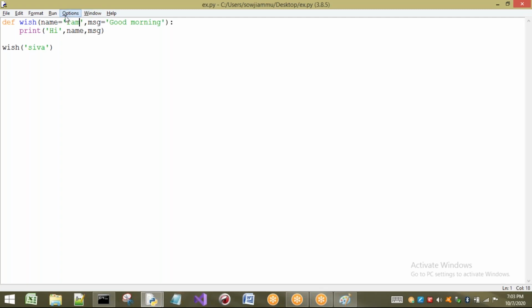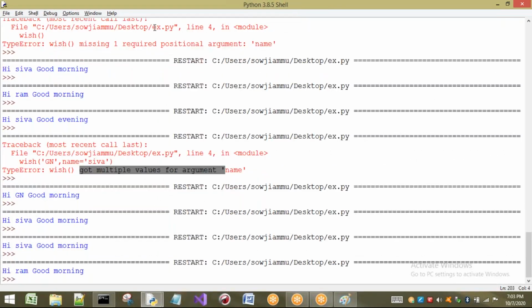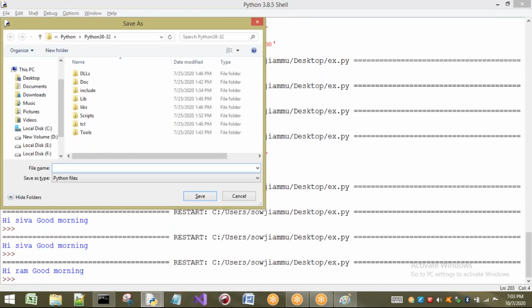Once again I'm repeating, the concept here is that in default arguments we can write default values. The default values are used whenever we are not going to pass that particular argument. Now I am passing something to name, so it is going to use Shiva. If I'm not going to pass anything here, by default Raman and "good morning" are going to be used. Okay, so this is about default arguments.